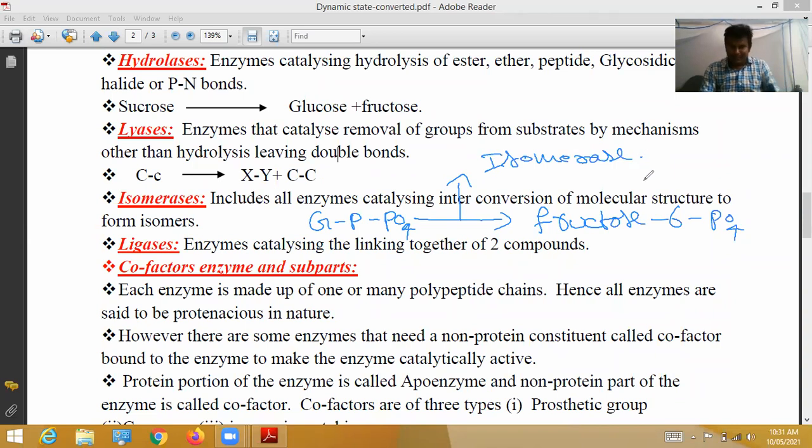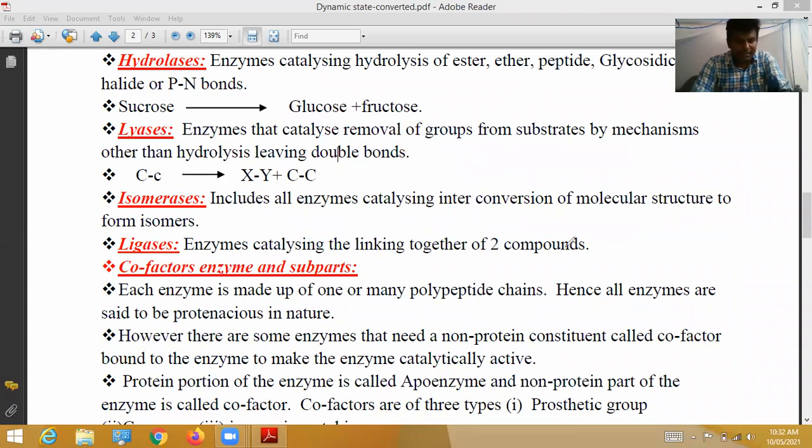Isomerases include all enzymes, and other enzymes are also involved in this, those catalyzing interconversion of molecular structures to form isomers. What does that mean? Glucose is converted into fructose. The formula of glucose and fructose is the same. This is called interconversion of molecular structures to form isomers.